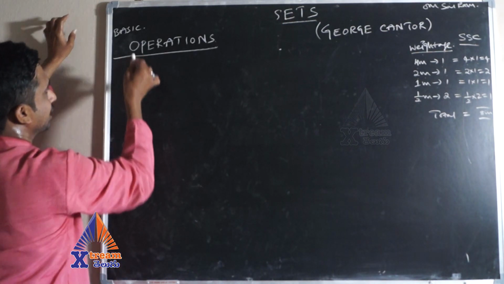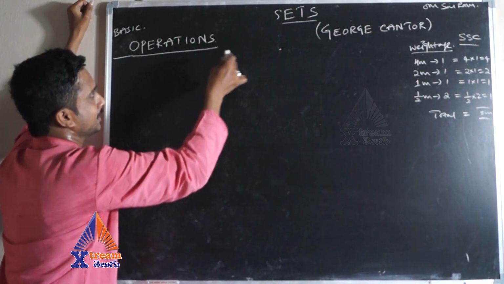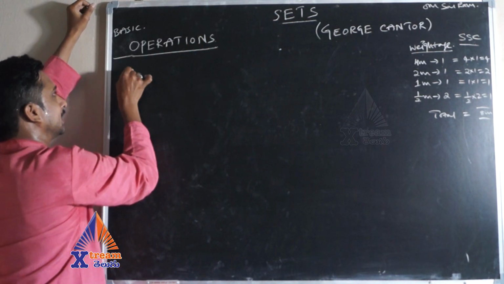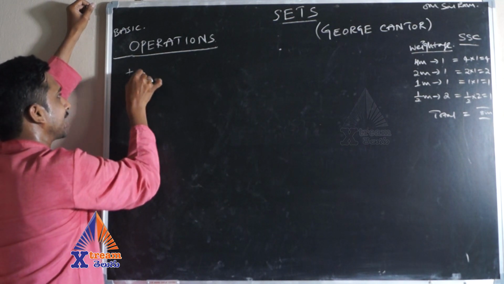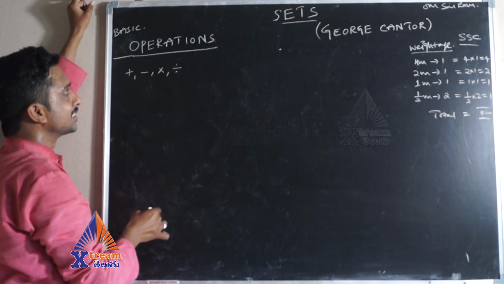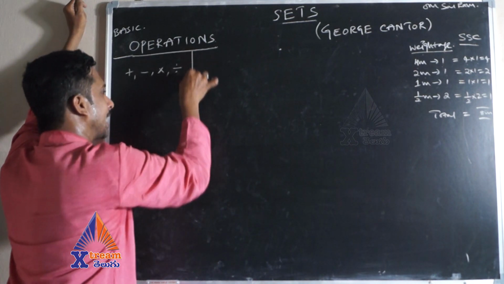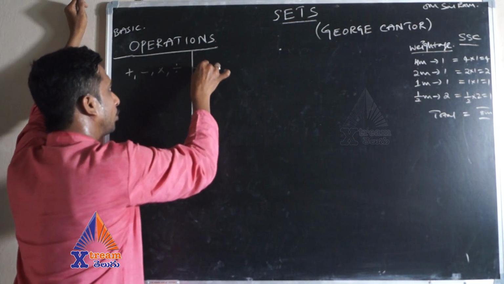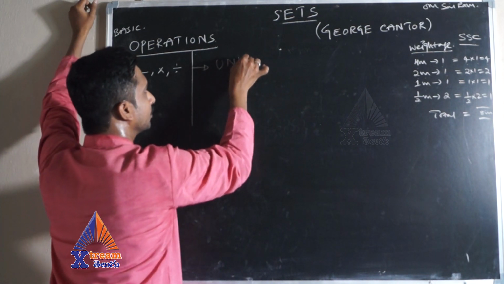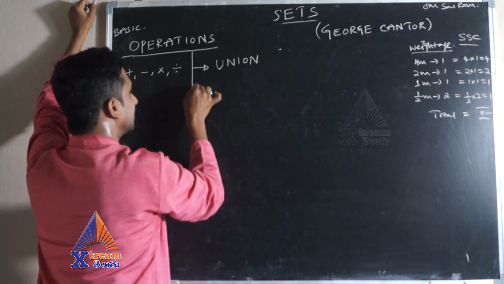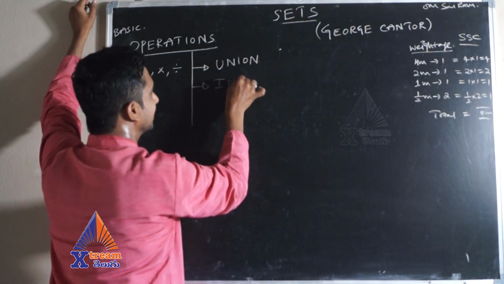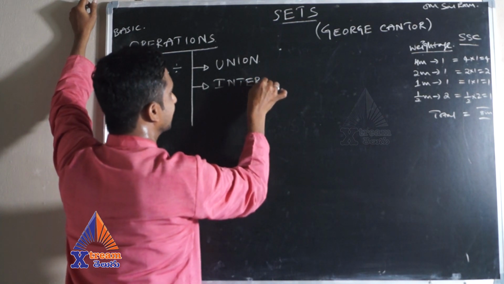Okay. Basic operations in set theory. As we know, in maths we have addition, subtraction, multiplication and division. In the same way, here also we have 4 basic operations. One is union. Number 2 is intersection.